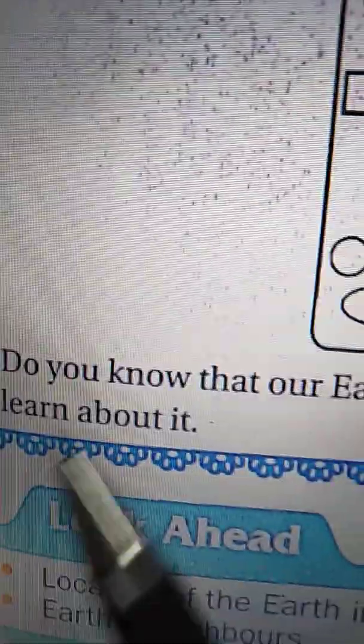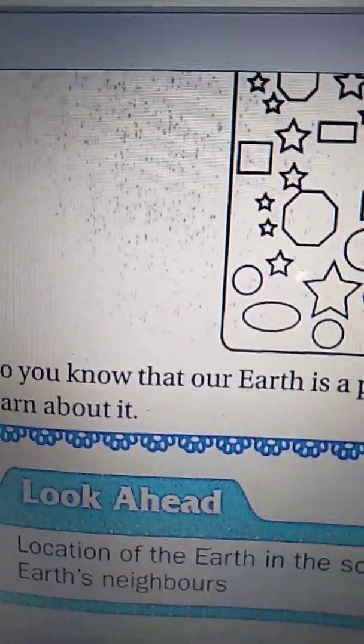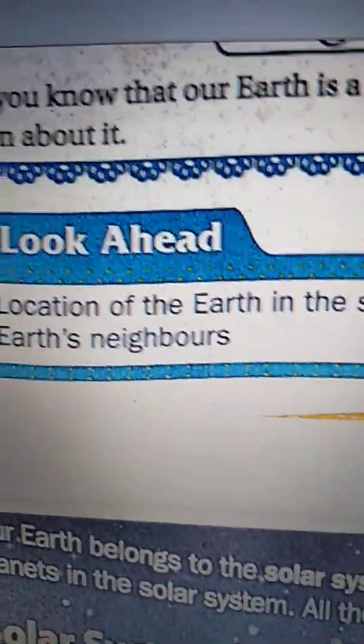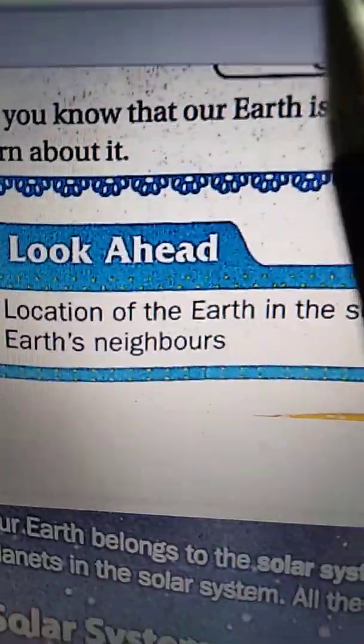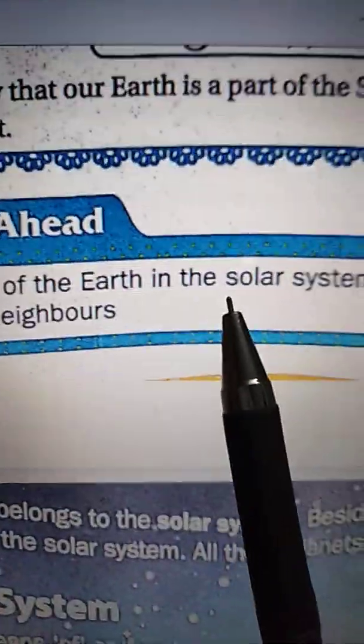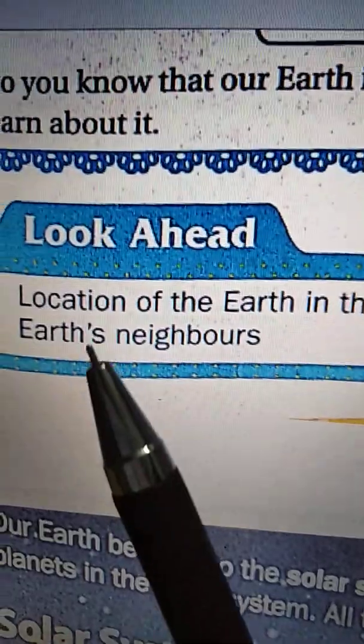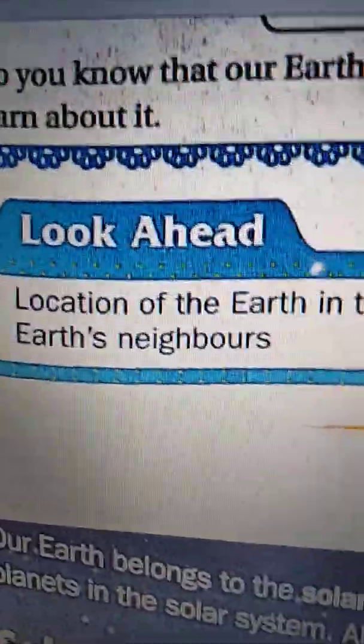Do you know that our Earth is a part of the solar system? Let us learn about it. In this lesson, we are going to learn the location of the Earth in the solar system and Earth's neighbors.